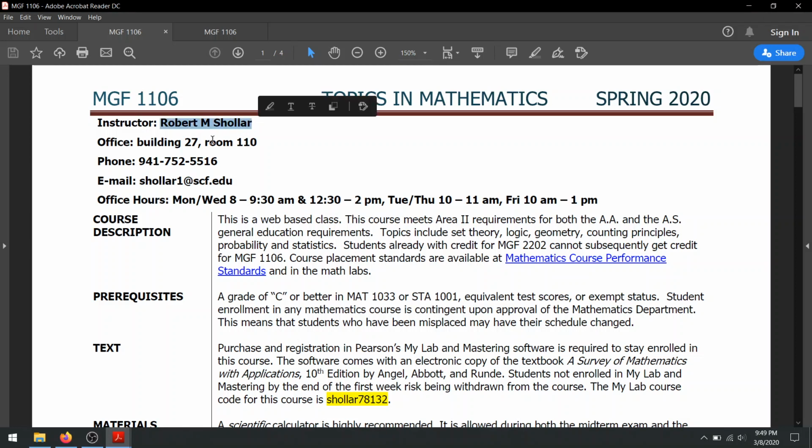So there's my name. There's my office. I'm on the Bradenton campus. There's my number.